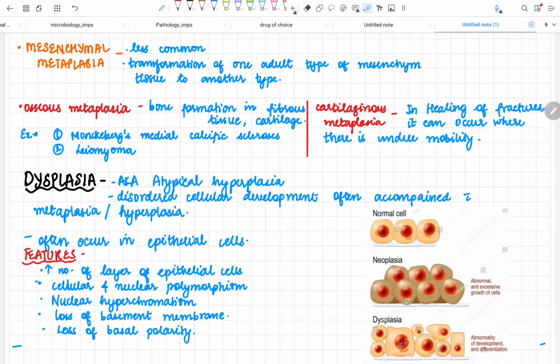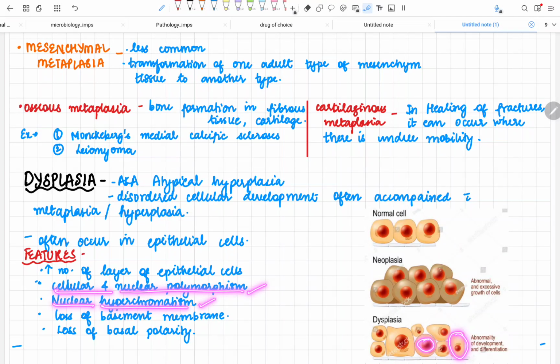You have to just remember the features. Just remember these 5 features. Just say them in the examiner's face and he will be impressed by you. First, there is an increase in the number of epithelial cells. Second, there will be cellular and nuclear polymorphism. You can see, this is my normal cells. Now it has undergone dysplasia. You can see there are changes in the cell size and also in the nuclear size. That's why I said cellular and nuclear polymorphism.